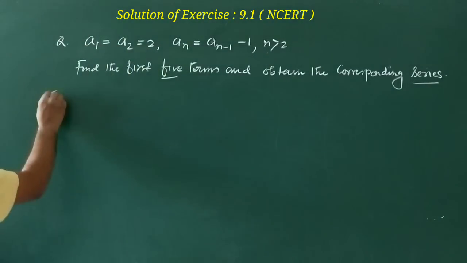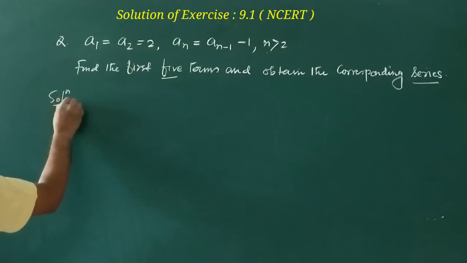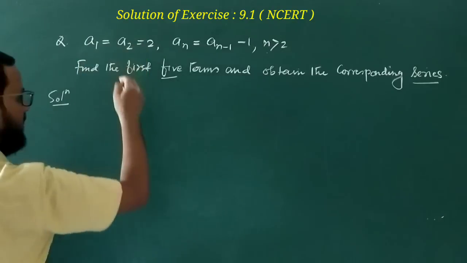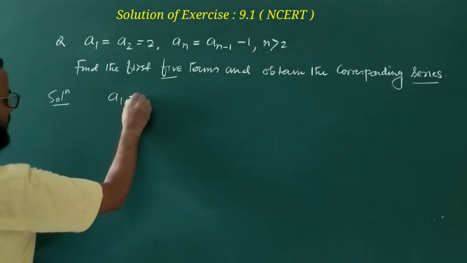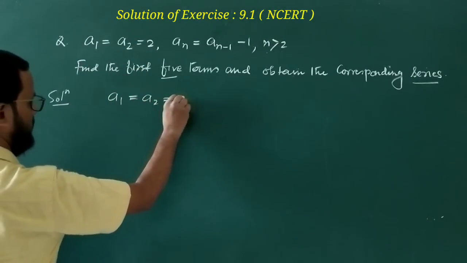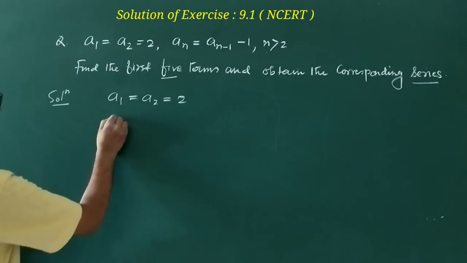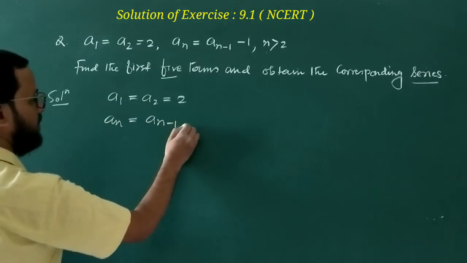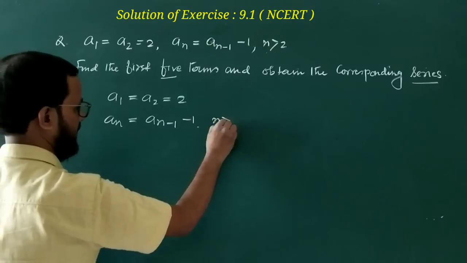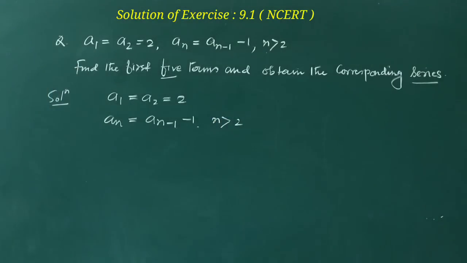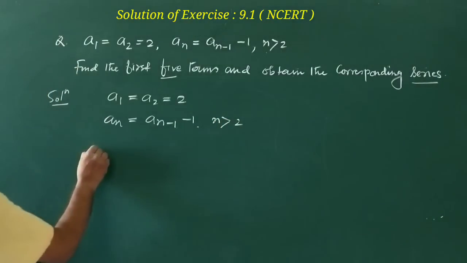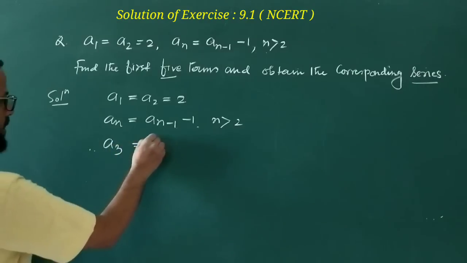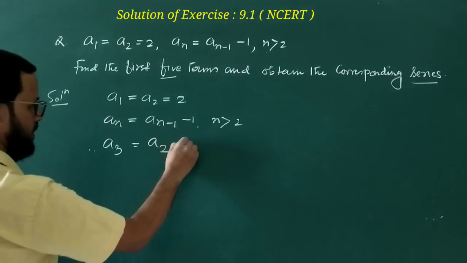So what is the solution? A1 and A2 are already given, both are 2. Now the relation: An equal to An minus 1, where n is greater than 2. From where will you start the value of n? We will start from 3. A3 equal to A3 minus 1, that is A2 minus 1.